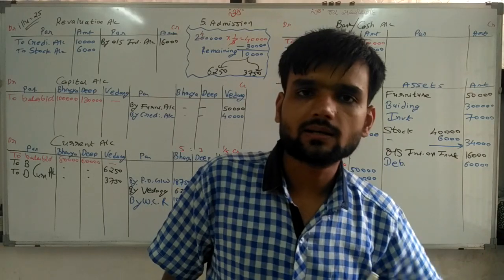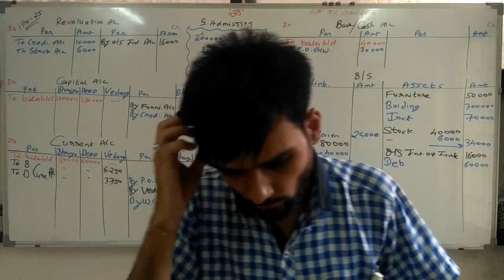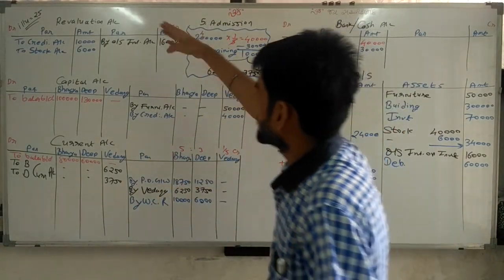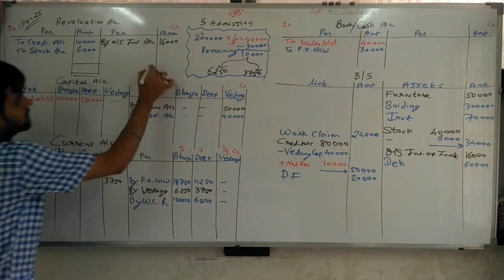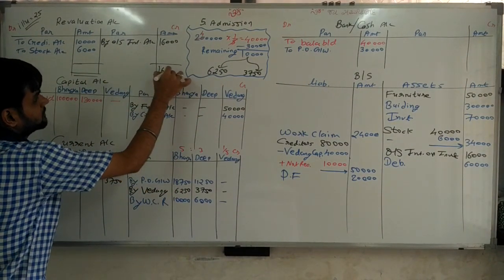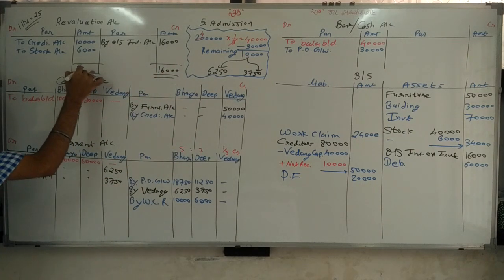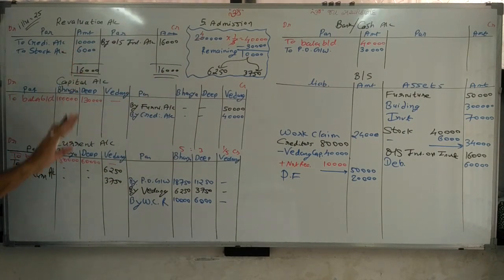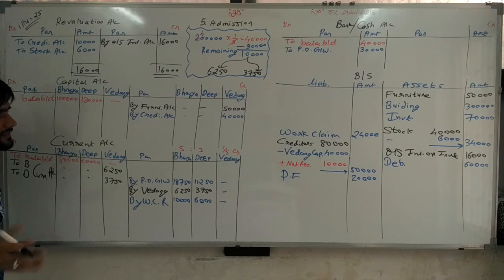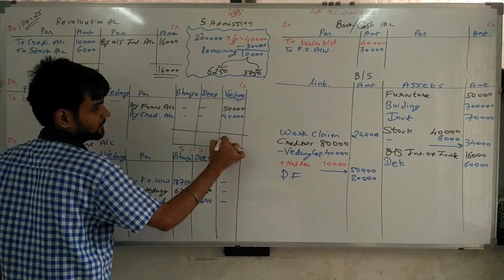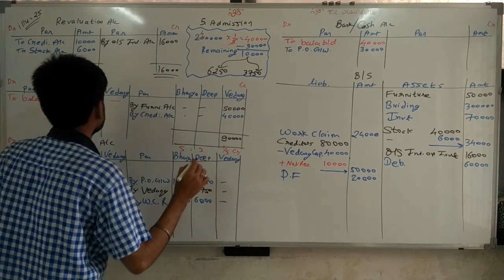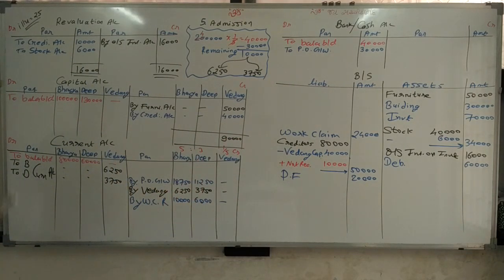Now closing our accounts. First of all, we are closing our revaluation account. Make total, 16,000. So here also 16,000. Revaluation profit and loss is not there. Simple. Now close the capital account, total 90,000. Sir, one mistake is here.